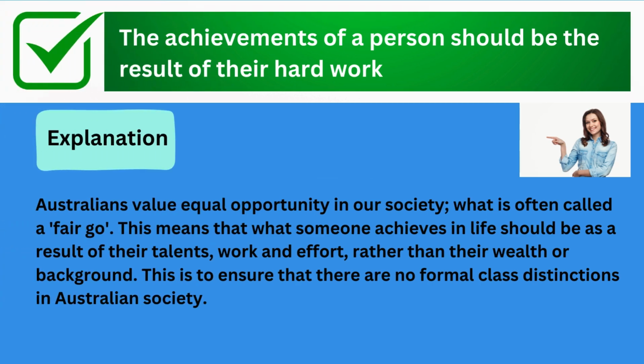The correct answer is the achievements of a person should be the result of their hard work. Explanation: Australians value equal opportunity in our society, what is often called a fair go. This means that what someone achieves in life should be as a result of their talents, work, and effort, rather than their wealth or background. This is to ensure that there are no formal class distinctions in Australian society.